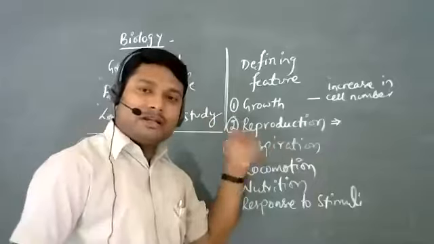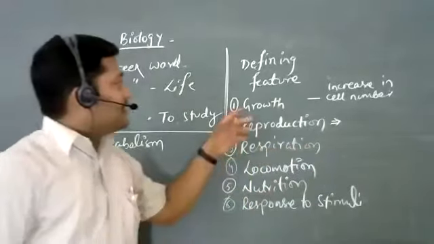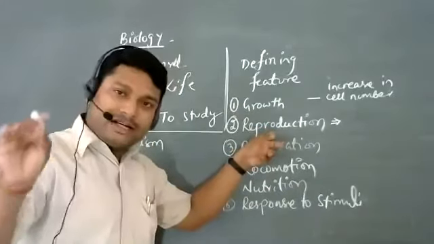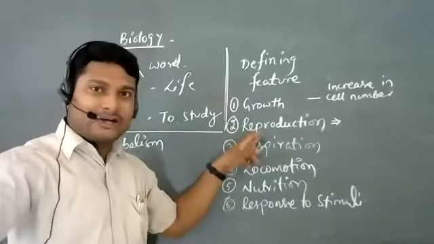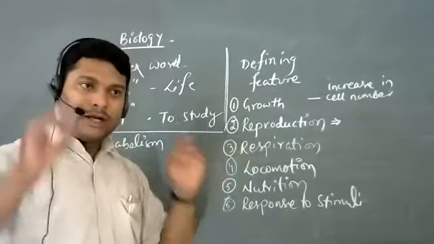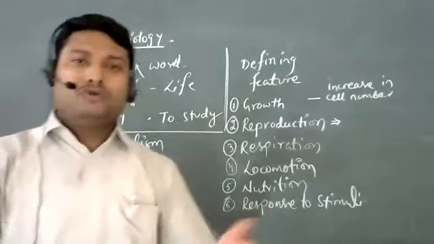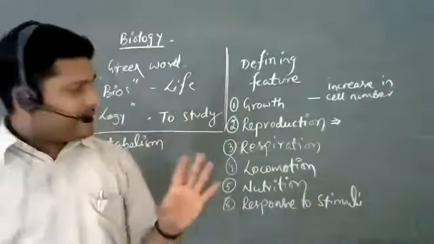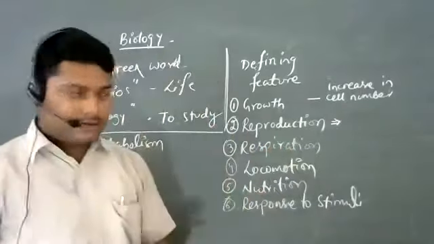So second thing, coming to reproduction. Some of you had said that the organism being able to reproduce basically qualifies the organism to be a living creature. If it can replicate, if it can become two from one, then in that case we will say that that particular thing is a living creature.